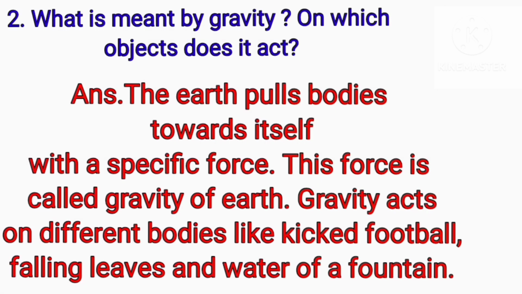Question number 2, what is meant by gravity? On which objects does it act? The earth pulls bodies towards itself with a specific force. This force is called gravity of the earth. Gravity acts on different bodies like kicked football, falling leaves, and water of a fountain.